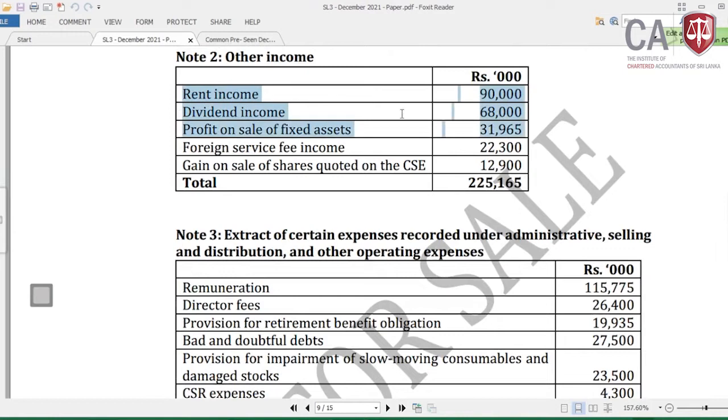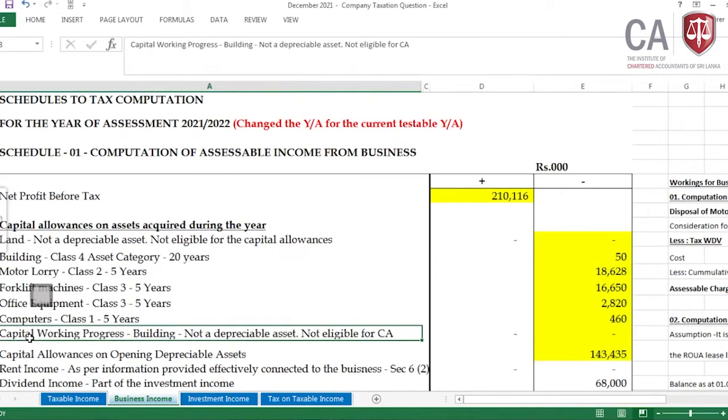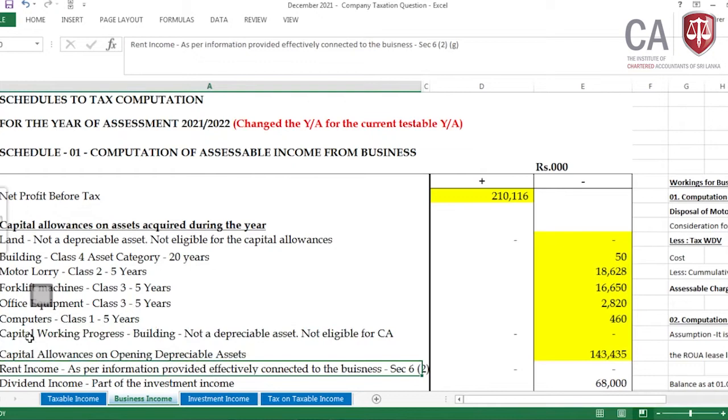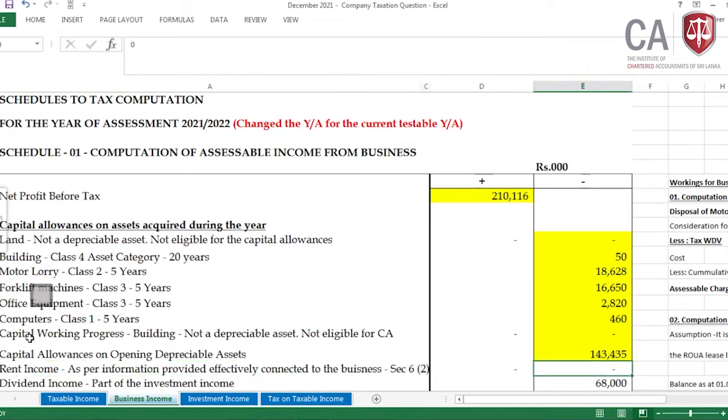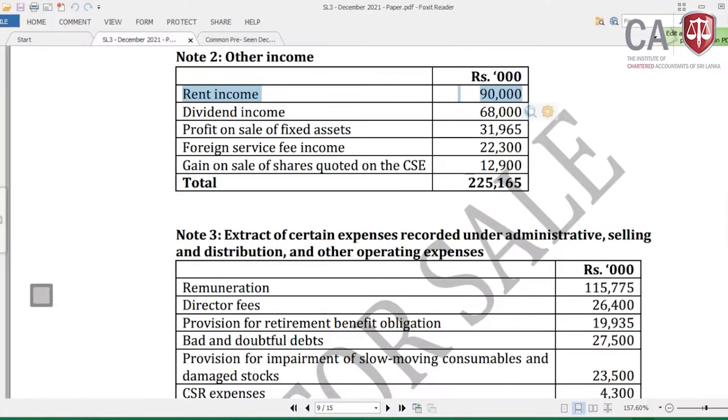This is effectively connected to the business, therefore no adjustments required, but you have to write that. Come to here, which is rent income as per information provided, effectively connected to the business under section 6 subsection 2, then no adjustment required. Okay, done. I have explained as per information how you take the answer.